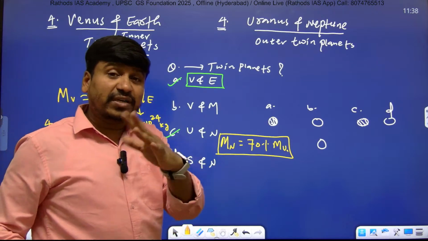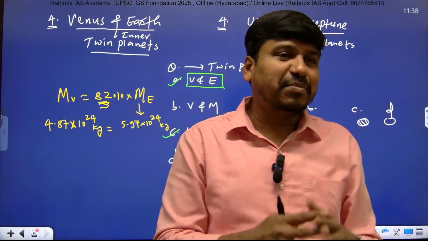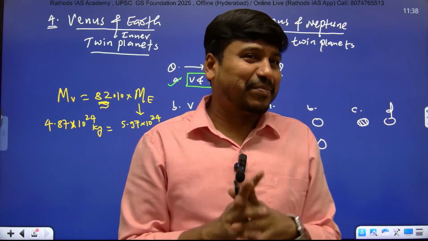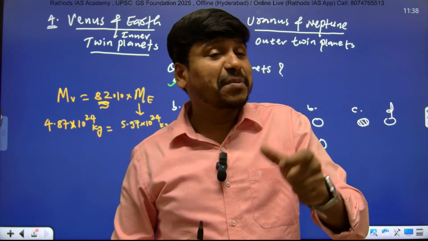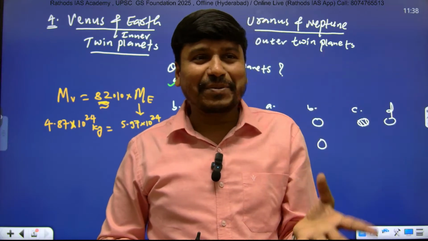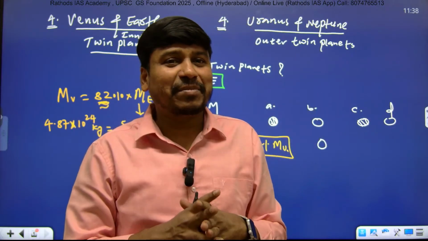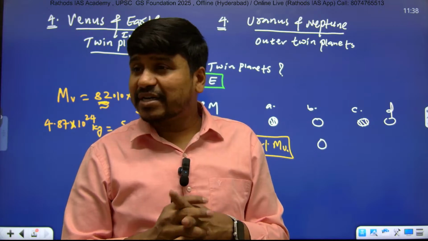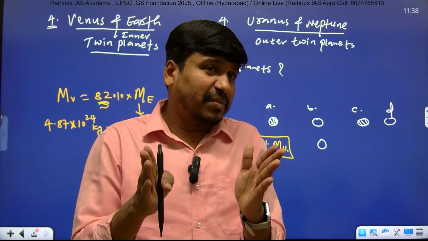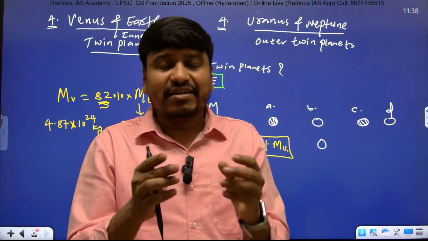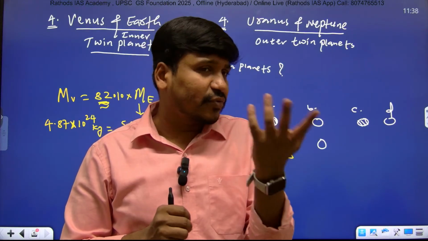You might have seen twins. When twins are born, they both look almost the same, and you will find 90 to 95% similarity. Even the voice is the same, height is the same, color is the same, and most of the time the gender is also the same. Nowadays they are finding different genders also, but almost the same. Height, skin, color, everything will be the same. That we call twins.